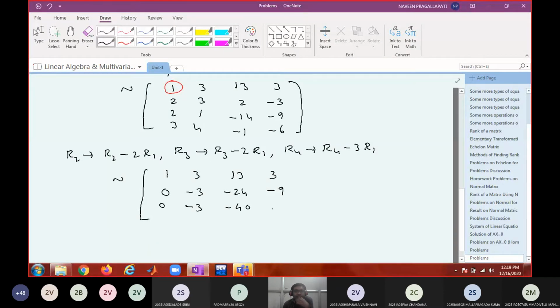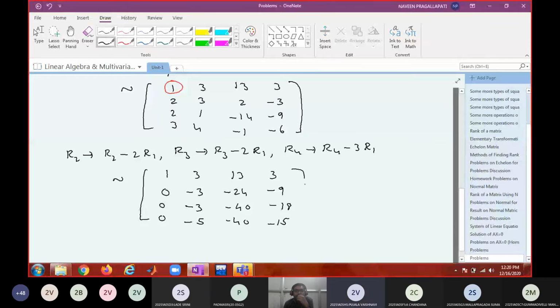Next minus 9 minus 6 minus 9 minus 15. Next 3 minus 3 is 0, 4 minus 9 is minus 5, minus 1 minus 39 is minus 40, minus 6 minus 9 is minus 15.